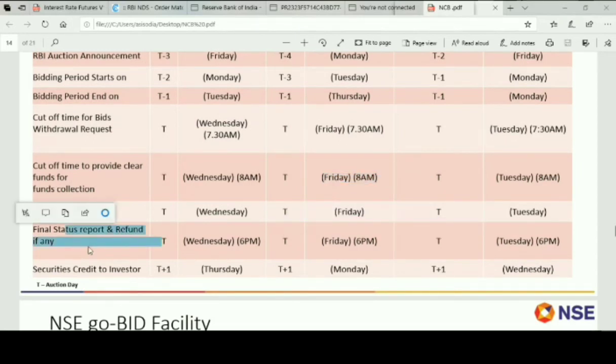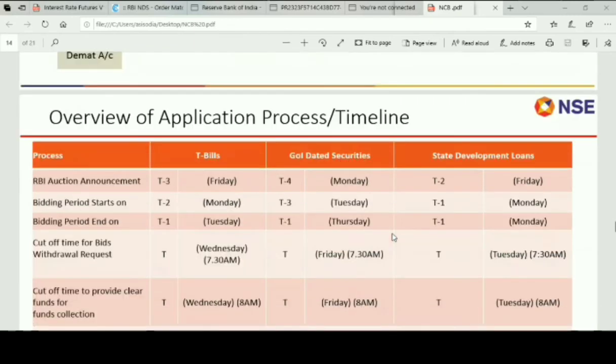Final status, if you have got the securities or not, or how many securities you have got, this will be cleared to you by Friday 6 p.m. So on that day, Friday 6 p.m. you will be able to know how many securities you have got, at what rate you have got, and on Monday, that is one working day after the auction has happened, you will get securities in your Demat account. So this is the process flow for the GSEC securities. How it will happen? This is the workflow.